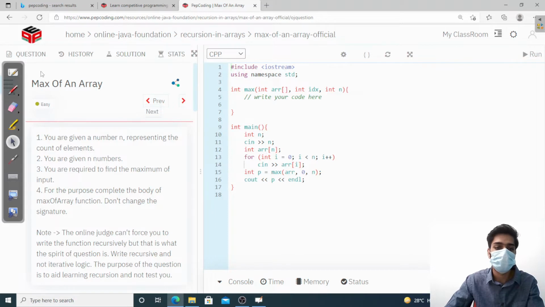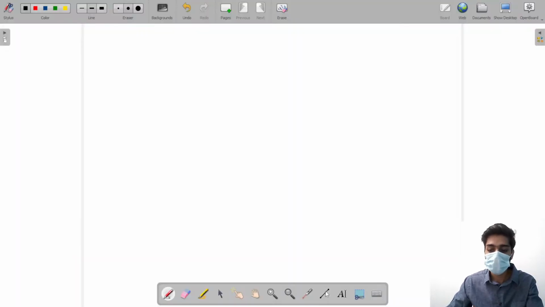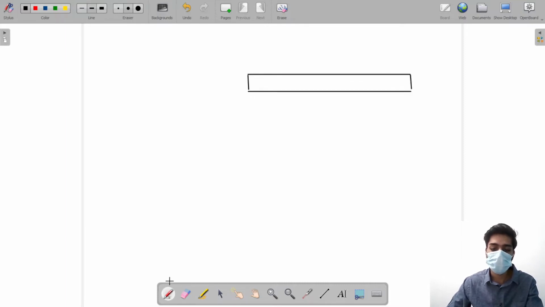So let us see what the question says. Suppose we are given an array of 5 indexes. The elements in the array are 22, 2, 17, 33, and 19. And the indexing of the array starts from 0, so 0, 1, 2, 3, and 4.